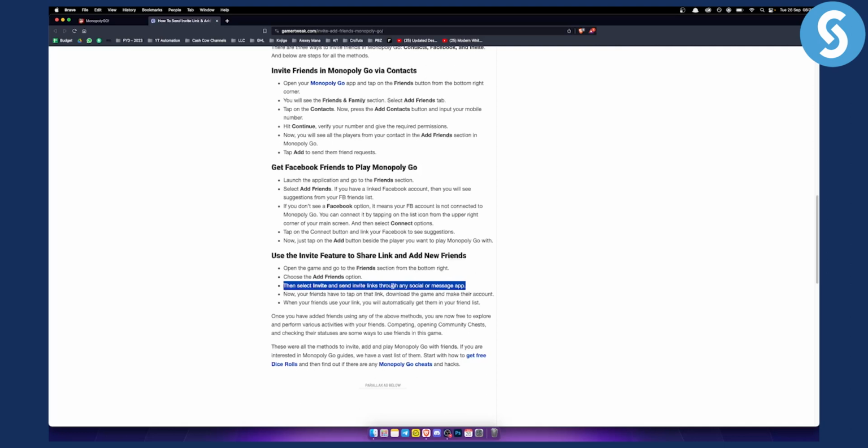such as WhatsApp, Telegram. You will be able to do that, and then once your friends have the link, all they have to do is tap on the link, download the game and make their account, and then they can use your link and you will automatically get them in your friends list. That's how easy it is.